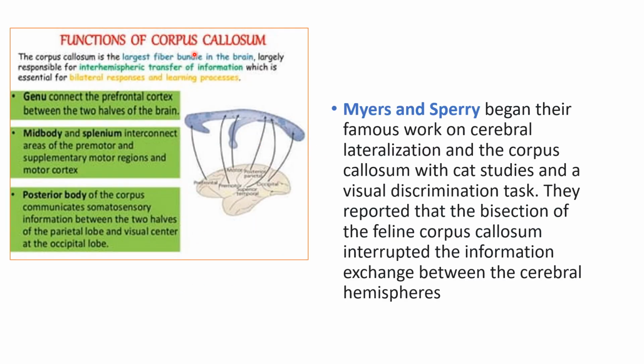Now coming to the functions of the corpus callosum. You have seen that it is the largest fiber bundle in the brain, and it is important for interhemispheric transfer of information. Why is this important? It is essential for bilateral responses and learning processes.